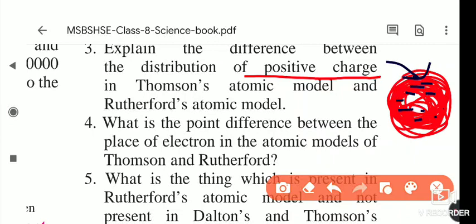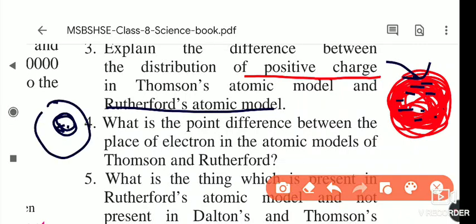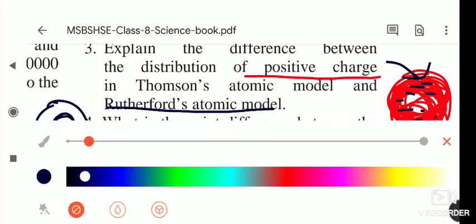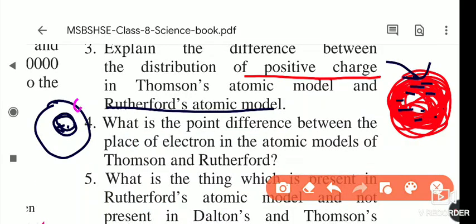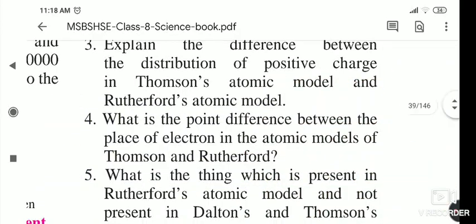But Rutherford said that all the positive particles are present inside the nucleus, meaning positive charge is inside the nucleus, and negative charge is revolving around it in orbits. Okay, this is Rutherford's atomic model.